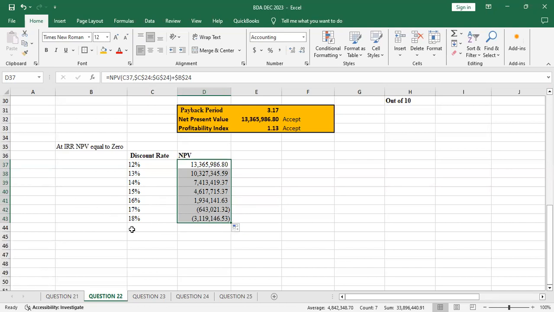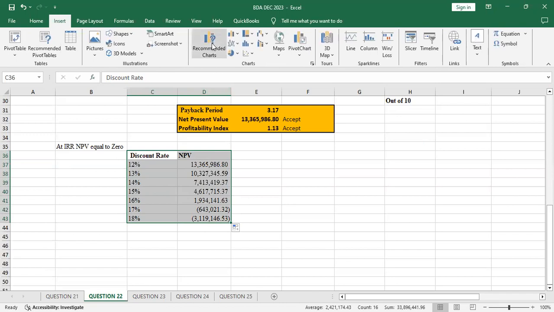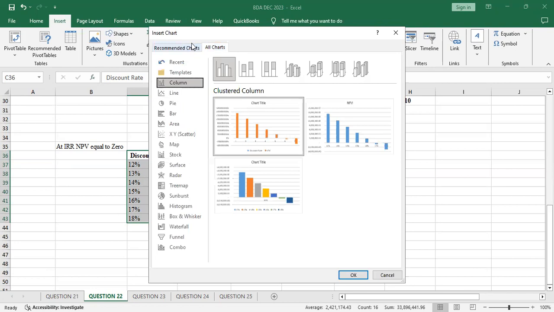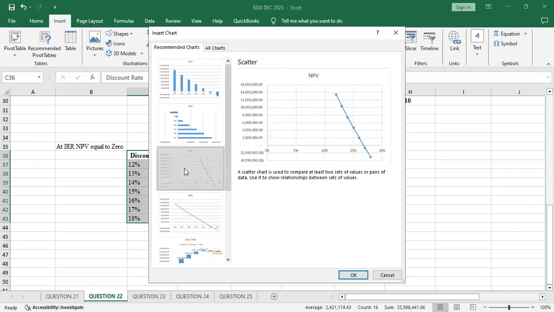But now they wanted a graph, isn't it? So I just select this data here, then I go to insert, then I go to recommended charts. It will be loading. Okay, I want maybe something like a line chart. Isn't it a line chart like this one here?